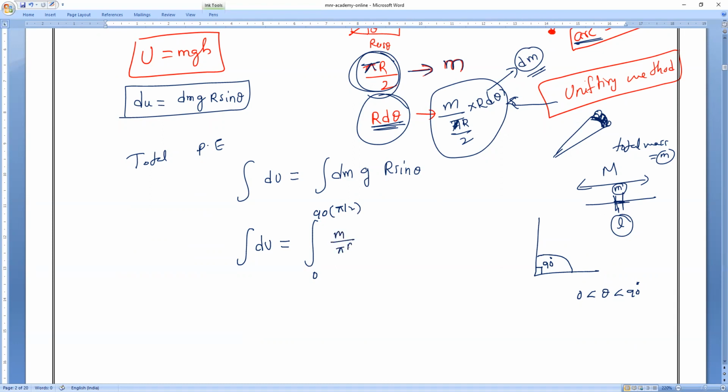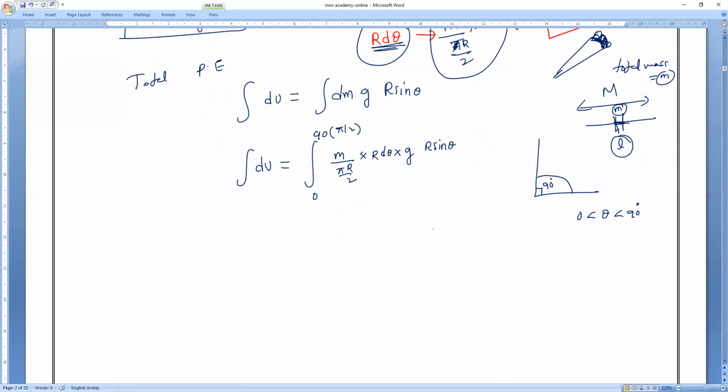M divided by pi r by 2 into r d theta. Next, into g into h, which is r sin theta. Any doubt? Are you clear? So now, all of you observe very carefully.